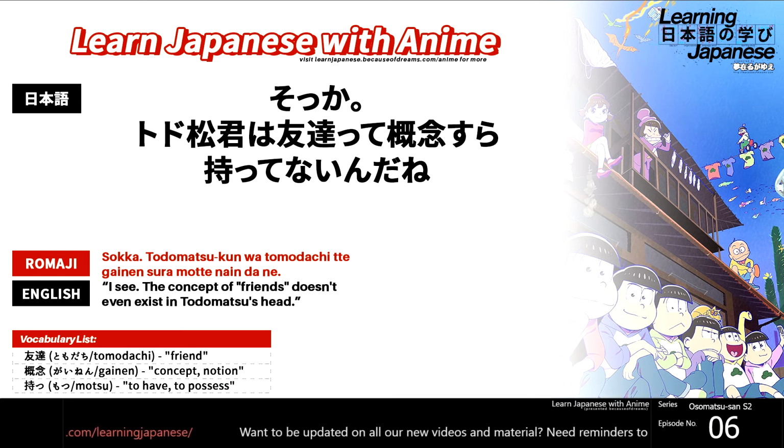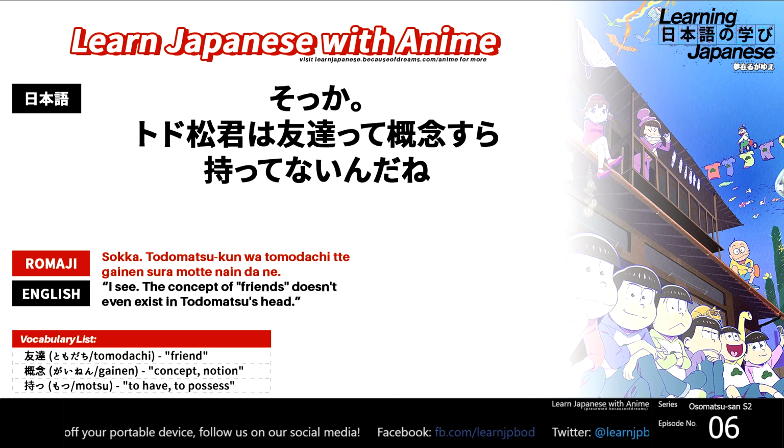Then we end the whole sentence with this triumvirate of sentence ending particles, basically the n to kind of denote this explanation, the da right there to use it as the copula, then the ne. So altogether, once again, Sokka, Todomatsu-kun wa tomodachiって概念すら持ってないんだね.